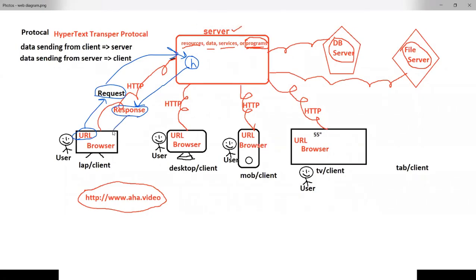The client machine receives that and then forwards it to your browser. So what does the browser receive, sir? The source code. Whose source code? HTML source code. The browser receives the HTML source code. After receiving this HTML source code, a lot of activities go on.